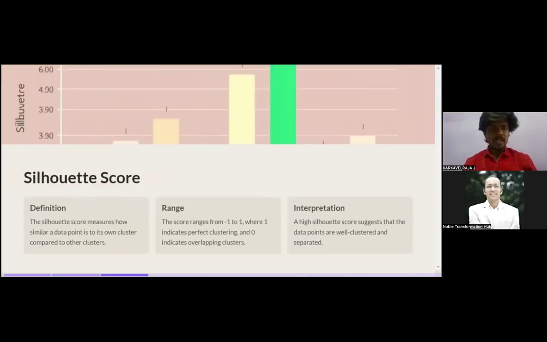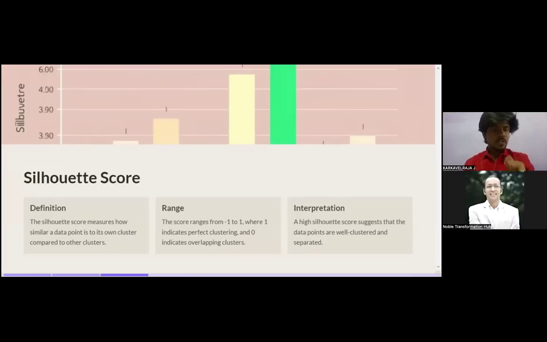First is the silhouette score. If you have watched all our videos related to clustering and dimensional integration, this combination of evaluation metrics will be much easier for you. Let's see how the silhouette score works for the clustering technique.